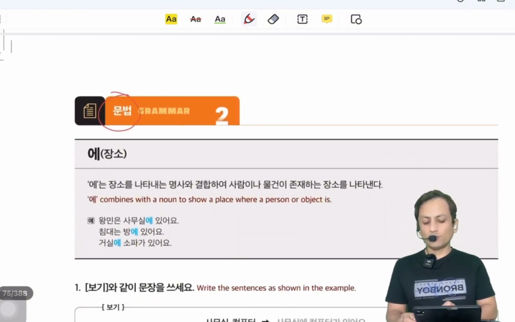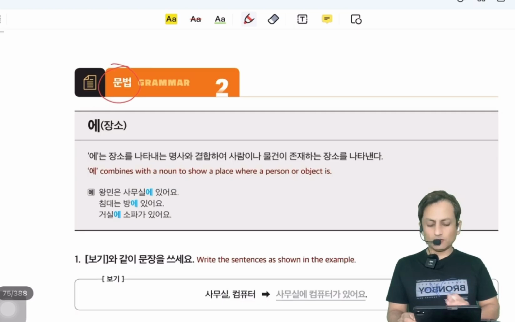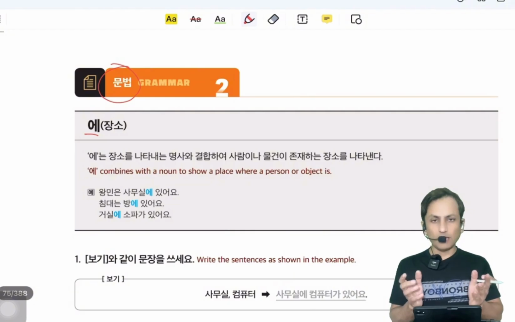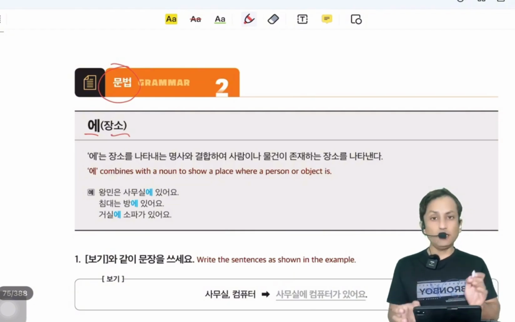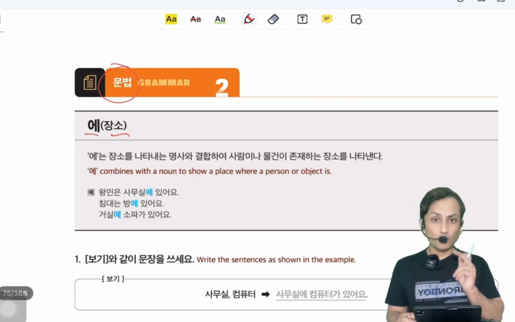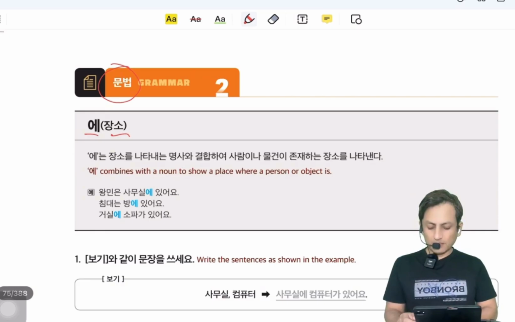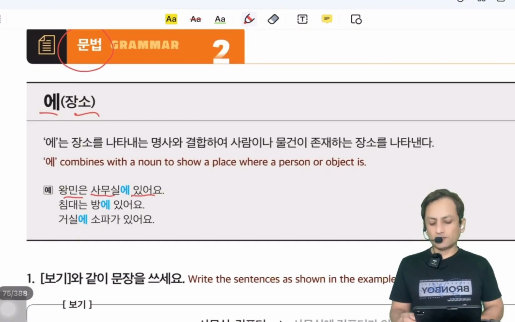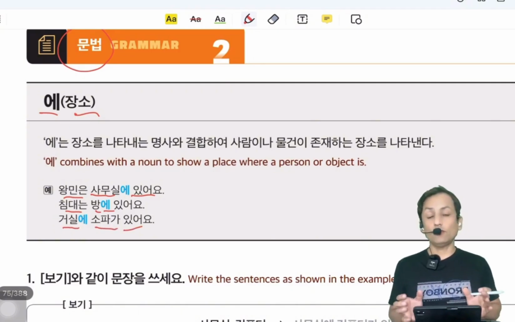Now we have 문법 number 2, grammar number 2. Actually this is 에. 에 is indicating somewhere, some things for the time. And here the book is talking about 장소. 장소 is places. When you are indicating places, you will add 에. Like 왕민은 사무실에 있어요. Wangmin is in the 사무실. 침대는 방에 있어요. 침대, bed, is in the 방, room. 거실에 소파가 있어요. There is a sofa in the living room.